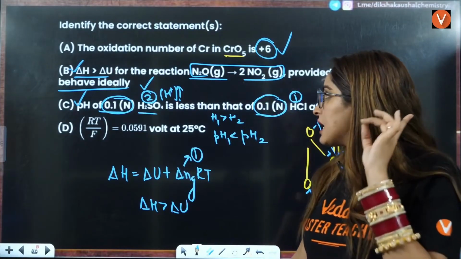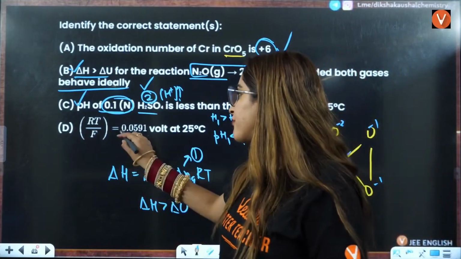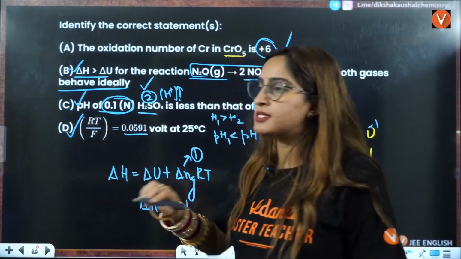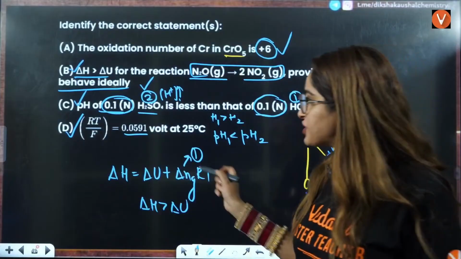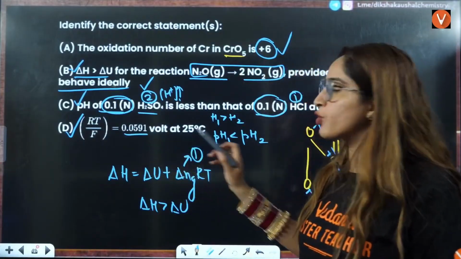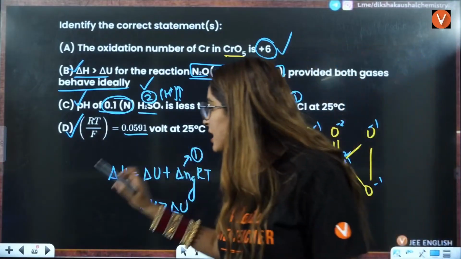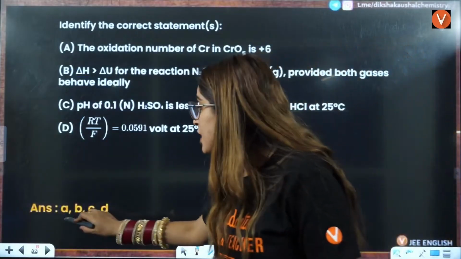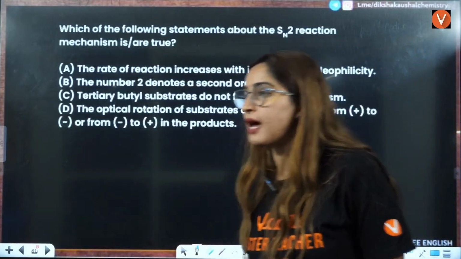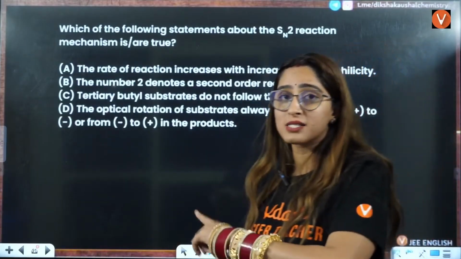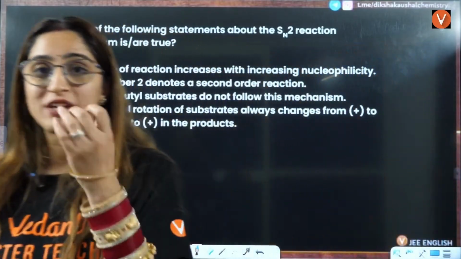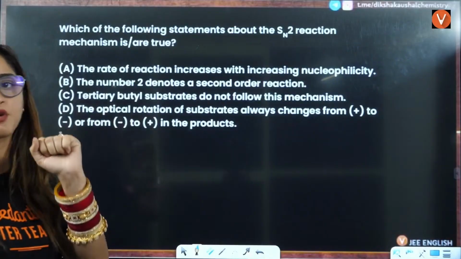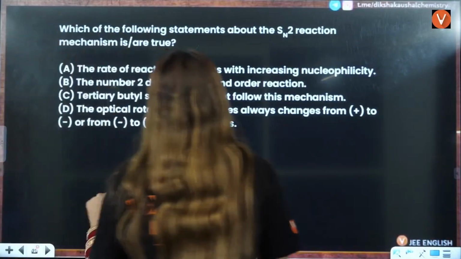Okay. Next is RT by F is this. This is a very general statement. We have done this in the Nernst equation. RT by F is 0.059 volts, right, at 25 degrees Celsius. So the answer will be, all the statements are correct here. This is for 2 marks. Where they told 2 marks questions, 5 questions of 2 marks will be asked. This is that question, okay.